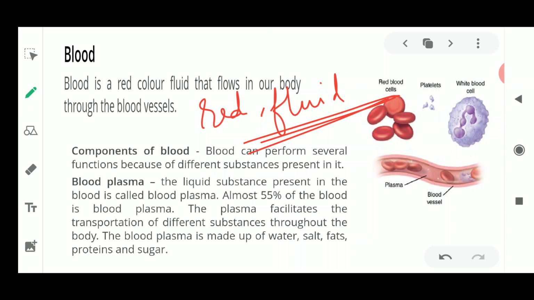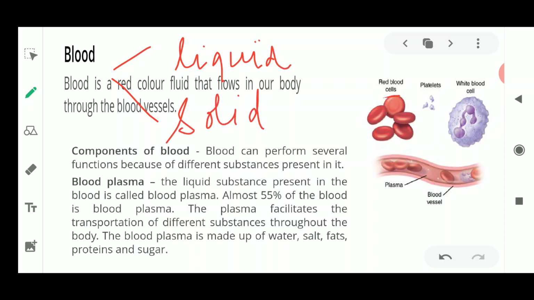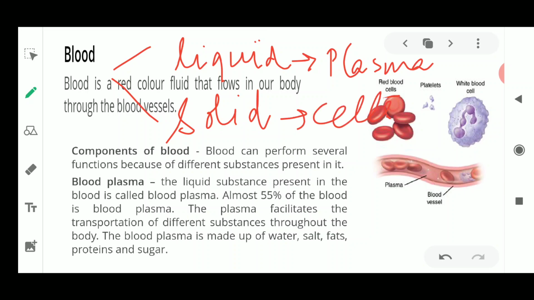Okay, so what are the components of blood now? Components means what all things are present in the blood, how our blood is made up. There are two main components of the blood. Blood is made up of two things: one is the liquid part, and the other is the solid part. Now what is this liquid part of the blood? The liquid part of the blood is known as plasma, and the solid part is known as the cells. So there are two parts of the blood.